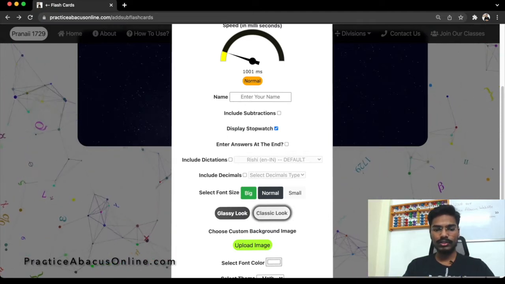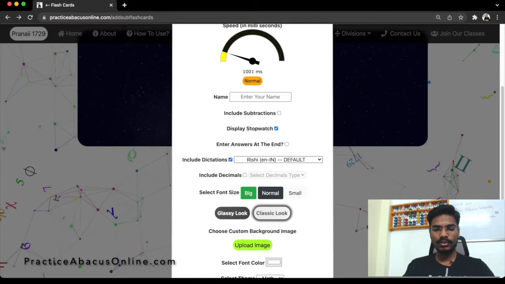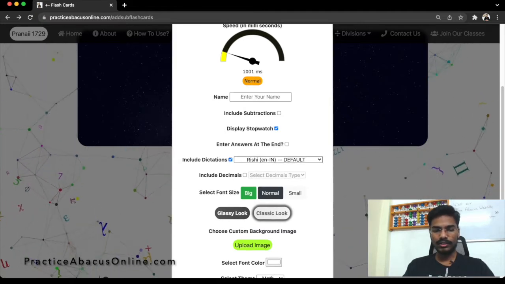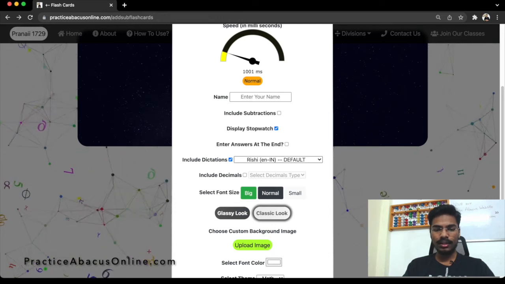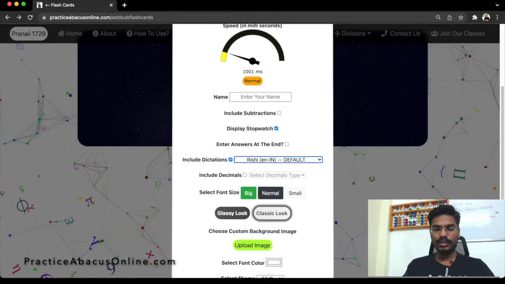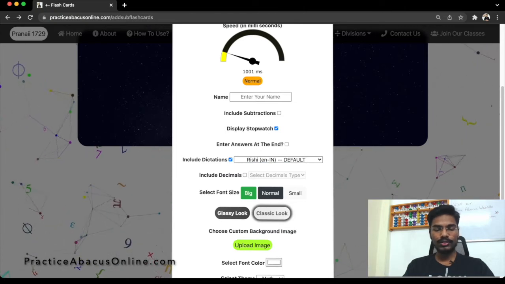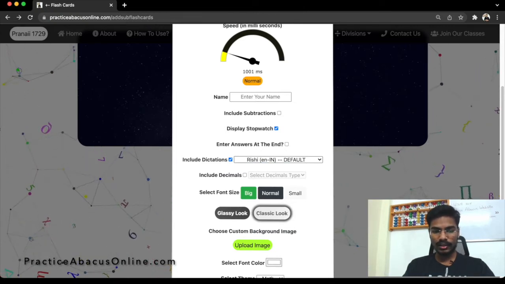If you click on dictations, you will see various options here, various voices. You can see en means English, in means India. You can select many options. There are many options here. Whatever voice you like, you can select that and click on save changes.